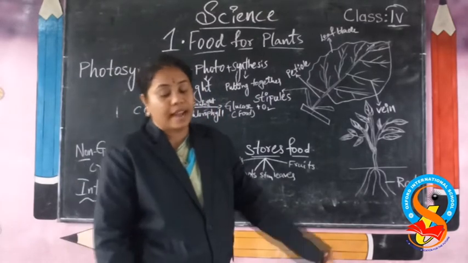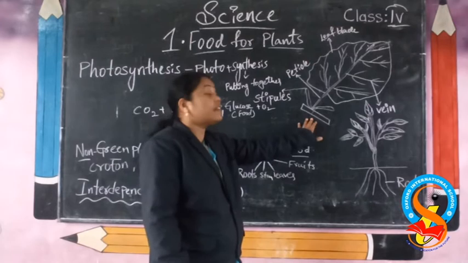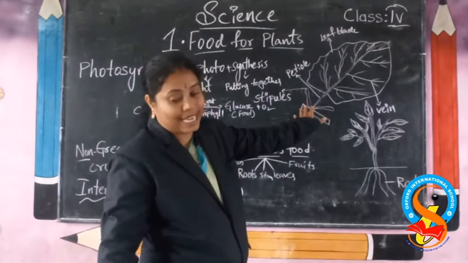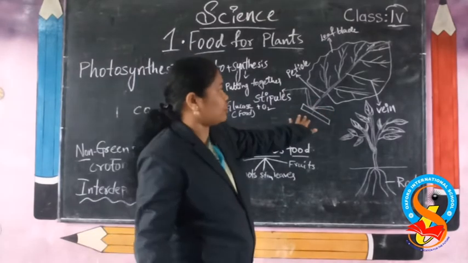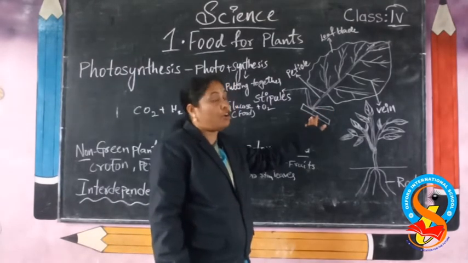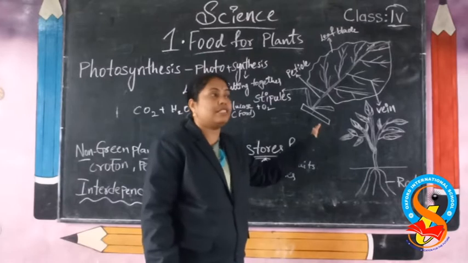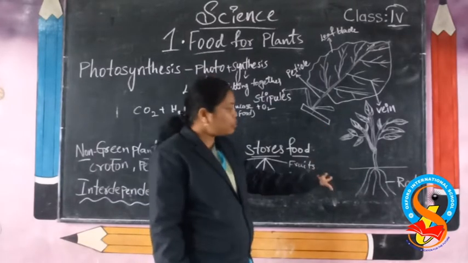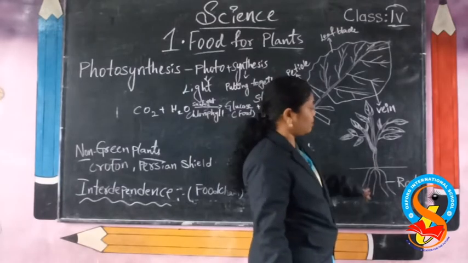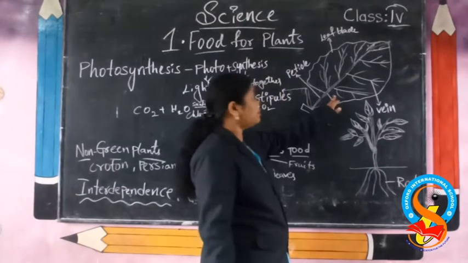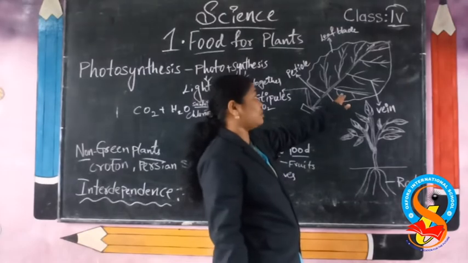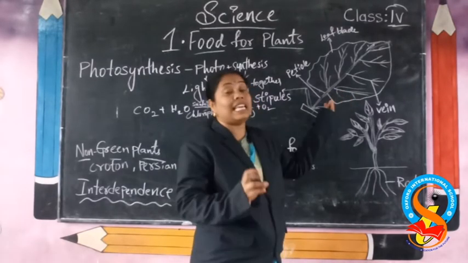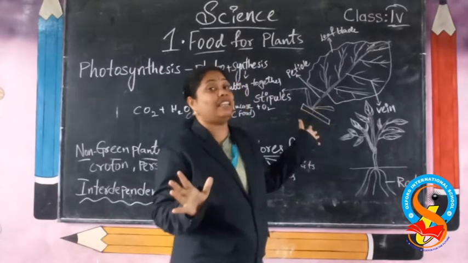Here we call the leaf the kitchen of the plant, the producer of the food. We call it the food factory also. Why? Because the leaf is the main part that prepares the food. The roots absorb water for the plant. Through the stomata in the leaves, air is taken in.